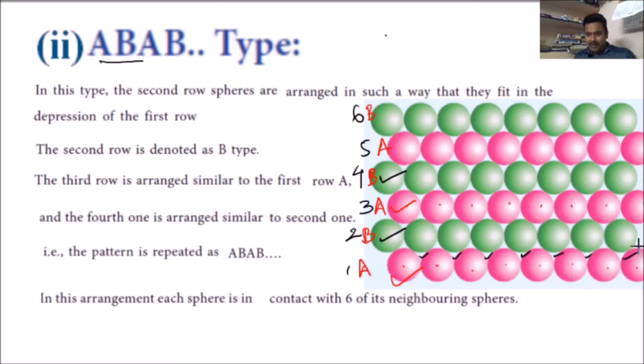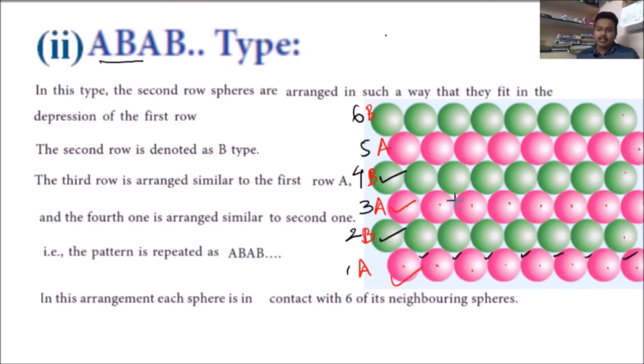All these pink color balls, if you draw one line, it will go through their centers. Then you can say they are in identical positions, so their arrangement is the same. So this arrangement is called the ABABAB arrangement.